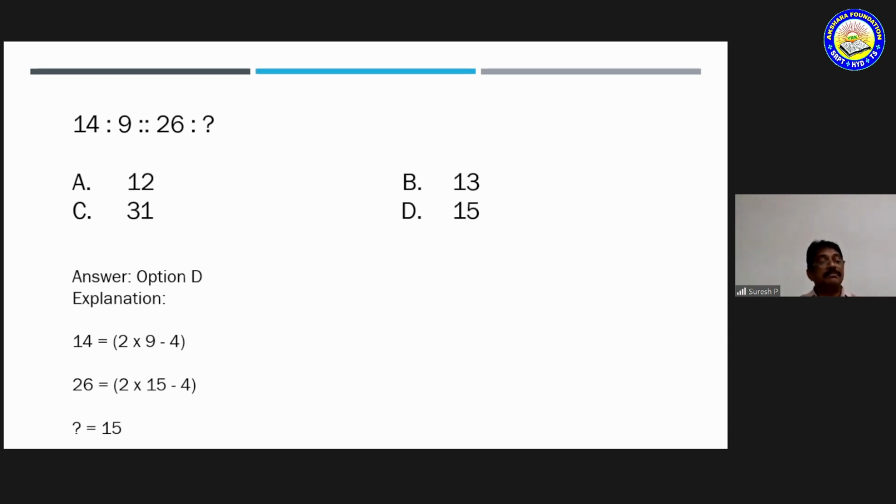So here, in place of the blank, it is very clear: if 9 comes here, the second number will be 9. If you want to get 26, 2 15s are 15 minus 4. So in the place you have to get 15. So option D is correct. 15 is the correct option.